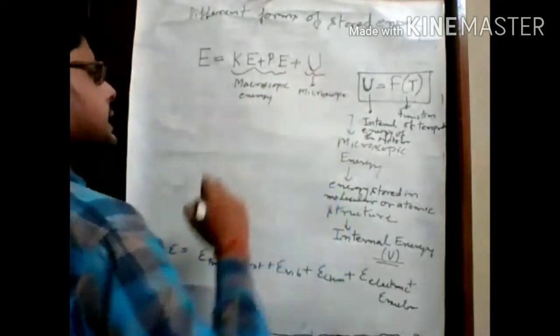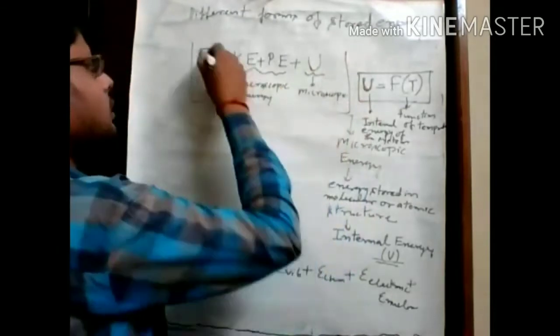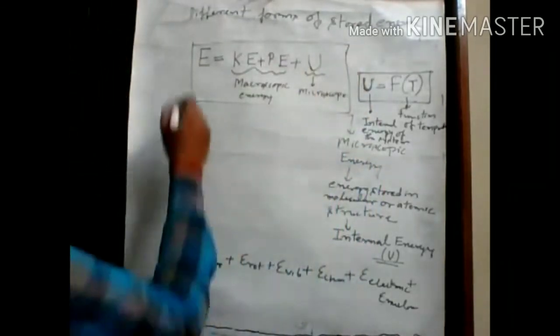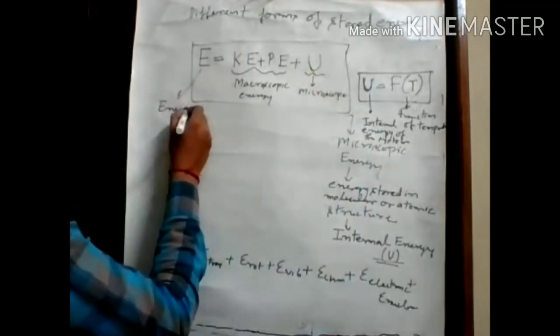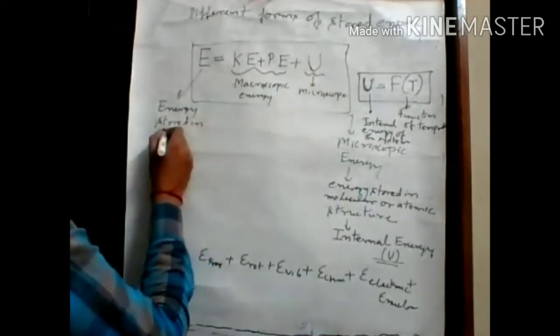Okay, this is the internal energy. Remember, this is the summation of two types of energy, and this is the energy stored inside the system.